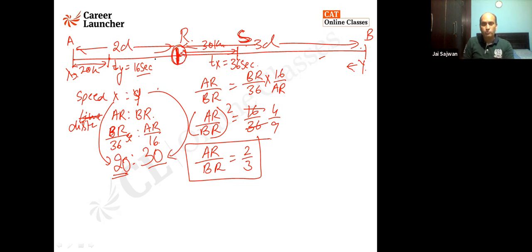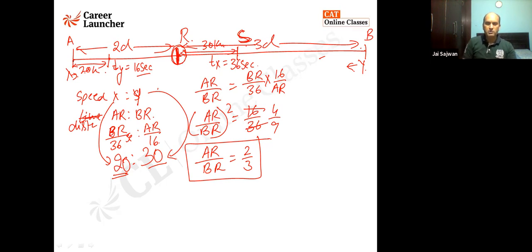Late by what? Because when X traveled 20, Y is not traveling 20, he is traveling 30, because the ratio of their speed is 2:3. Is it fine, Paras, Mahajan, now? Very good. Anyone else? Okay. Anyone?